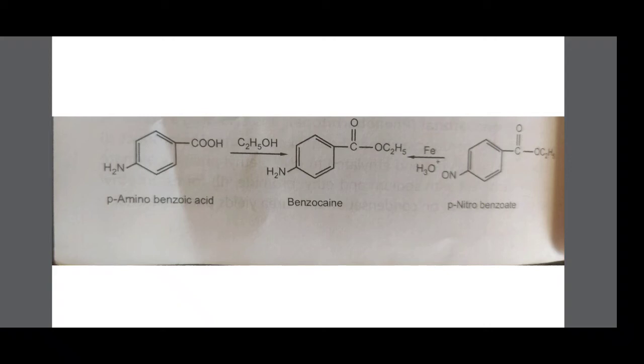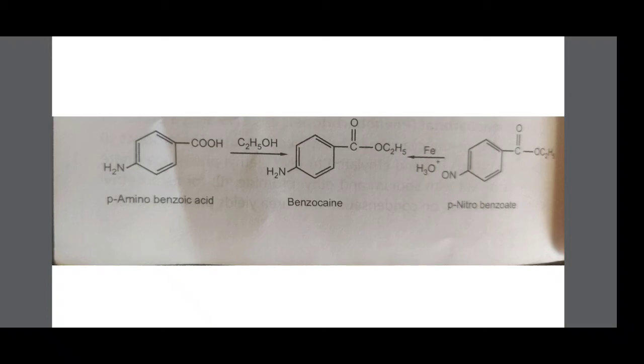Or, benzocaine is also synthesized from para-nitrobenzoate. Here, at the para position, an NO2 group is present, in para-nitrobenzoate. Here the group is NO2, not NO. Para-nitrobenzocaine, with COOC2H5, then undergoes reduction in presence of iron and water. The NO2 group undergoes reduction and is converted to NH2.